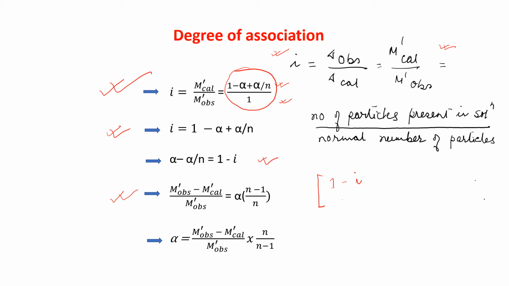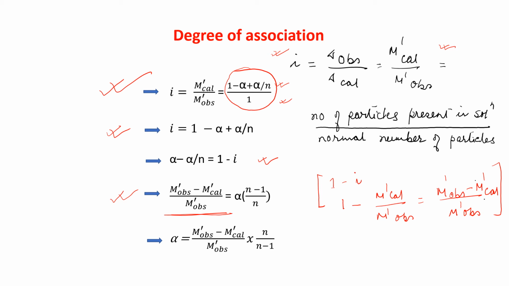So I can write it as 1 minus M' calculated by M' observed. Here M' observed is the LCM. It will be M' observed minus M' calculated. So I am getting this.